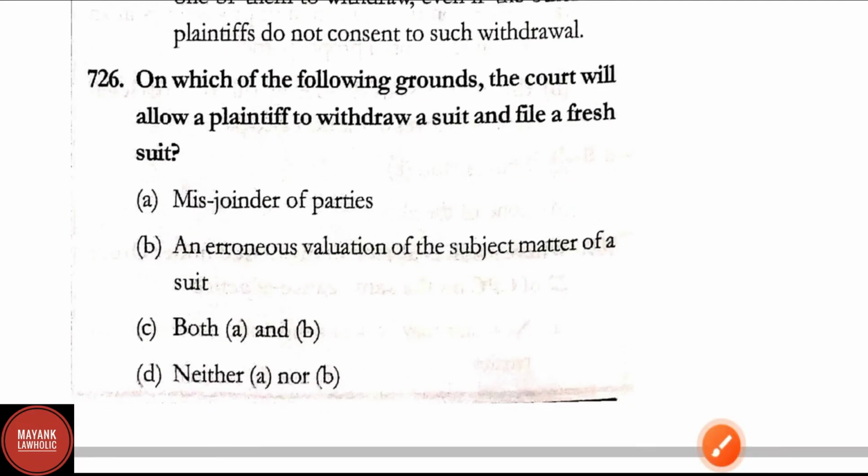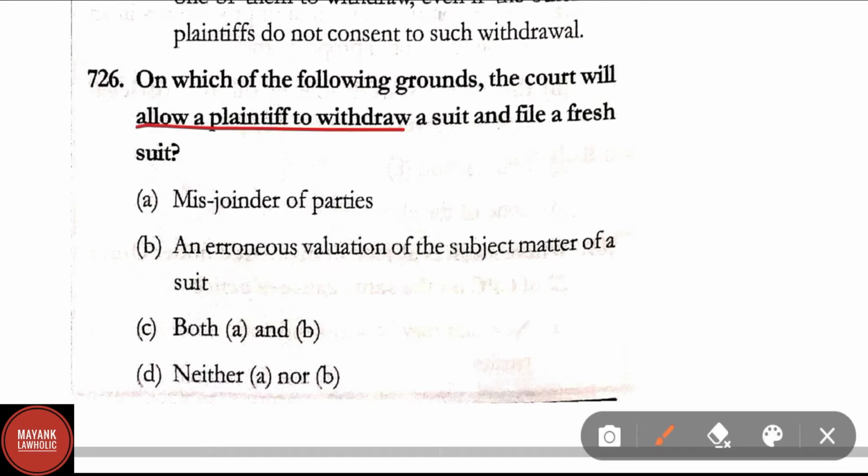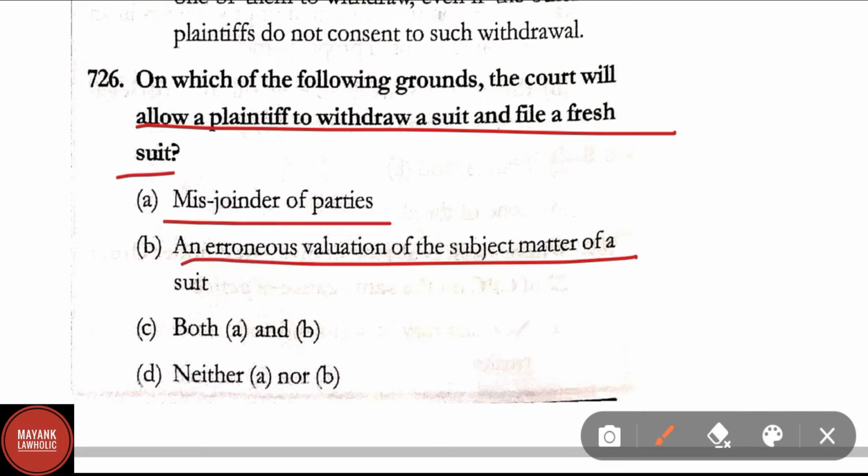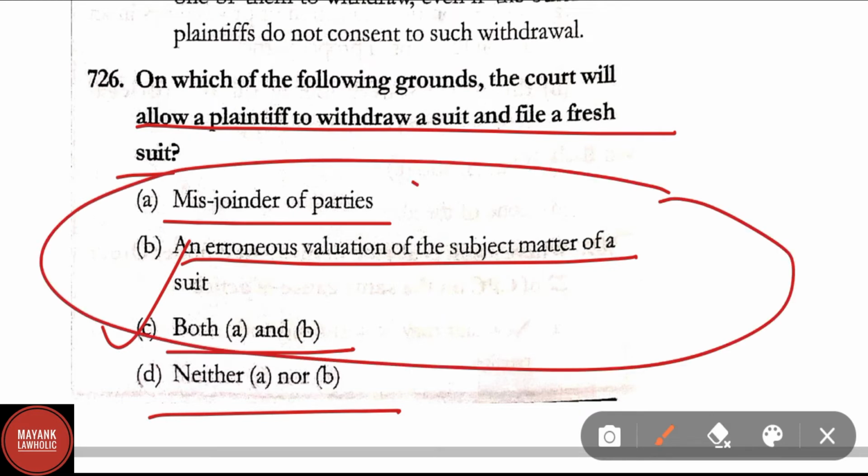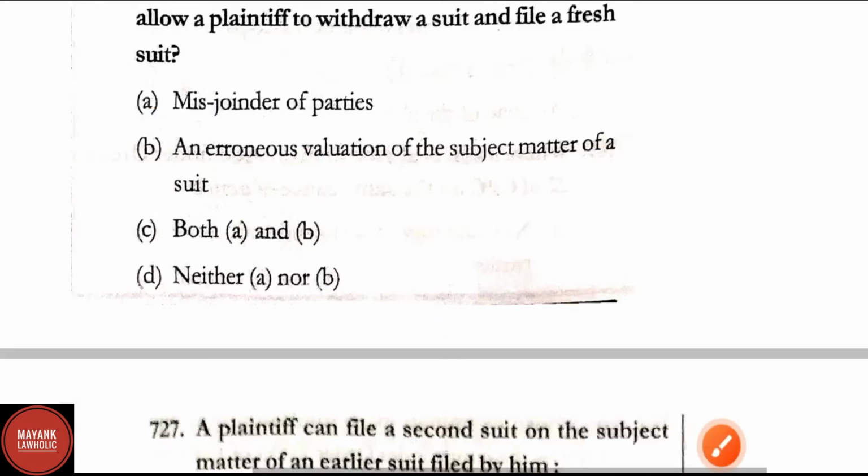Question number 726. On which of the following grounds the court will allow a plaintiff to withdraw a suit and file a fresh suit? Option A, misjoinder of parties. Option B, an erroneous valuation of the subject matter of the suit, both A and B. And option D, neither A or B. Correct answer here is option C, that is both A and B. Grounds on which the court will allow plaintiff to withdraw a suit and file a fresh suit: misjoinder of parties and erroneous valuation of the subject matter of the suit. Both the options are correct.